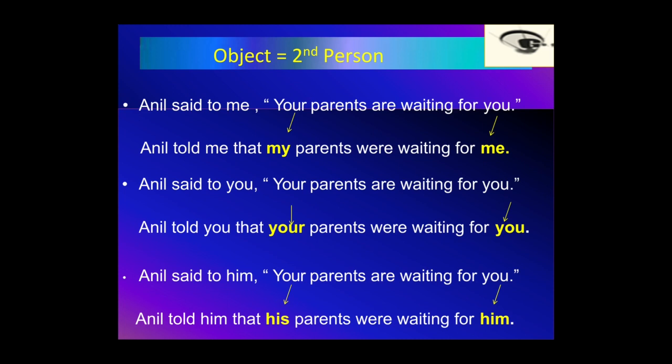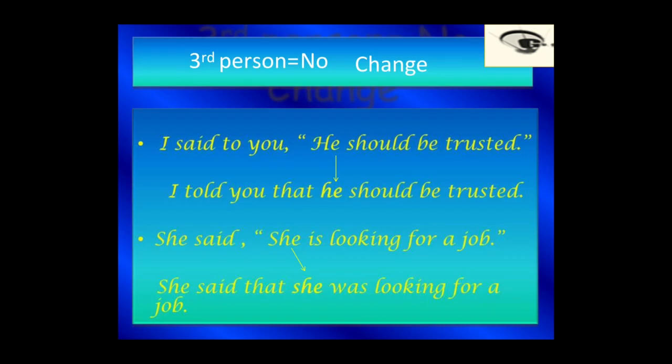So students, you can see how according to the sentence, the second person changes itself. And for the third person, there is no change. I said to you, he should be trusted. I told you that he should be trusted. He remains he only. She said, she is looking for a job. She said that she was looking for a job. So, no change.